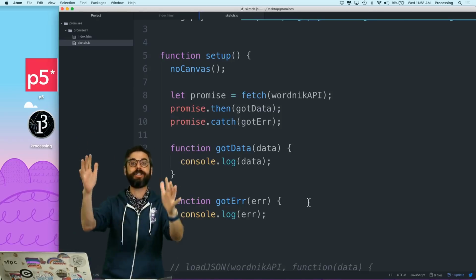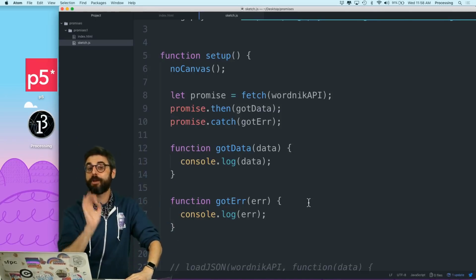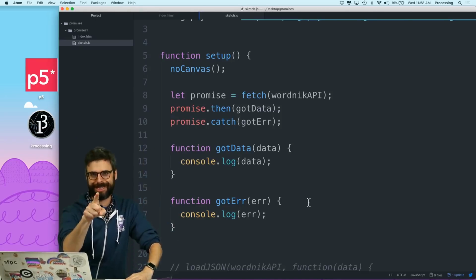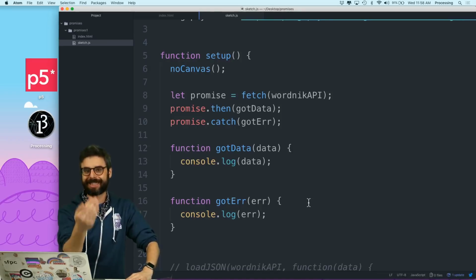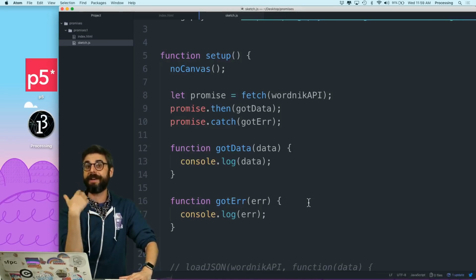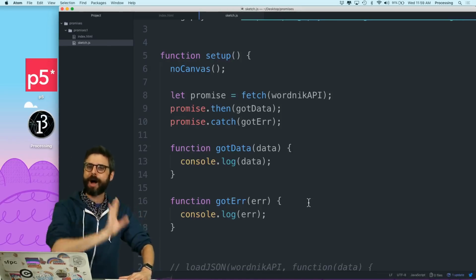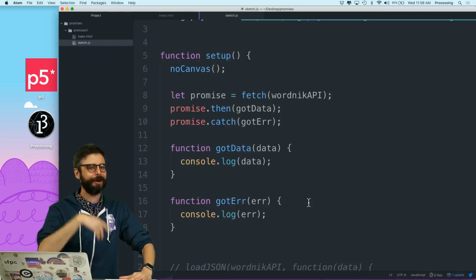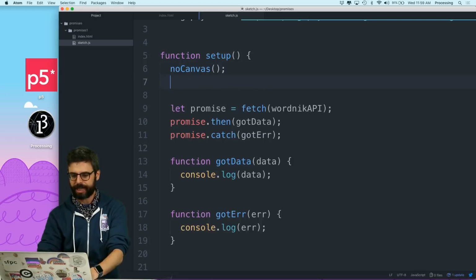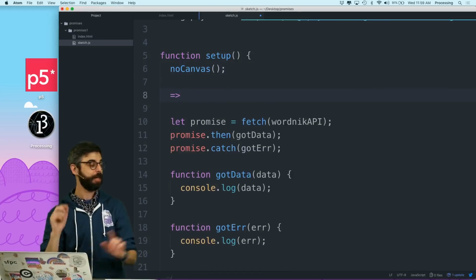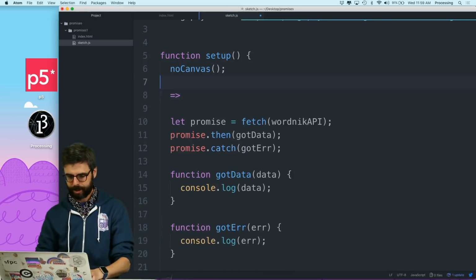I forgot to mention that I'm going to start probably using the JavaScript arrow syntax in the course of looking at promises, because it's really helpful and in many ways necessary for working with them effectively. So if you haven't already watched my video or somebody else's video or tutorial about the JavaScript arrow notation, which is this notation, I would suggest you pause and go ahead and watch that and come back.